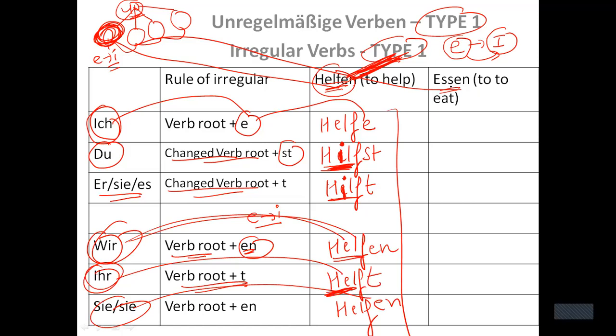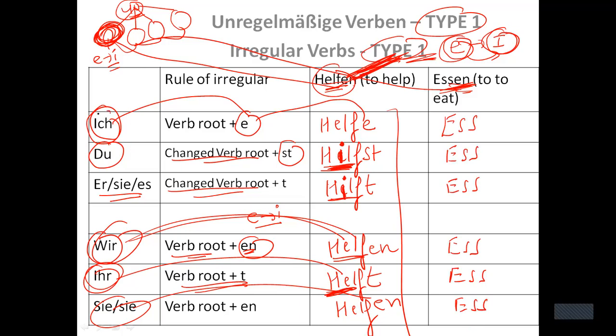Let's take one more example of essen. This also belongs to category 1. That means E will change into I, right? So let me write the verb root first. So ess, ess, ess, ess, ess, ess. So I have written the verb root in all the blanks.